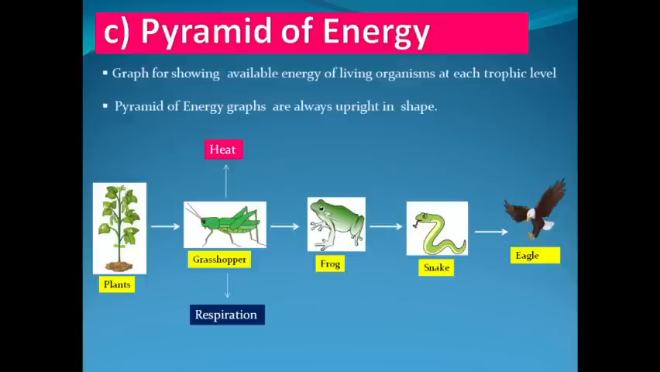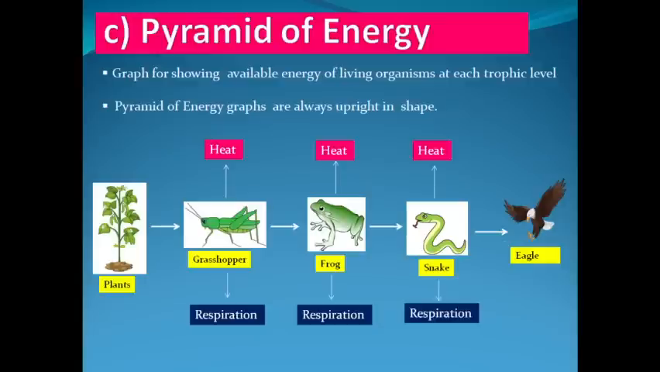So whatever excess energy will be there, the leftover energy will be stored in the bodies of grasshoppers. Now this energy is available as a food source for the frogs. Frogs will consume this energy from the grasshopper level, and frogs will also utilize most of it in the form of various metabolic activities such as respiration, heat, jumping, etc.